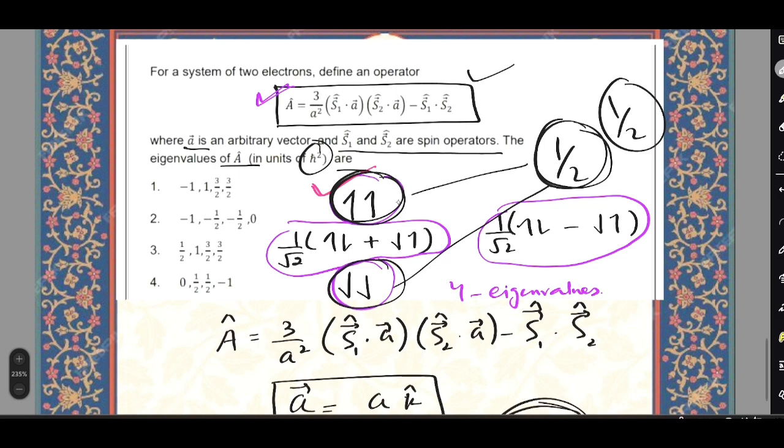If you check the answers where we have 1 by 2, it's the fourth option. Also you can check for this one and this one, and you will get 0 for this one and minus 1 for the other eigenstate. So 1 by 2 means option number 4.